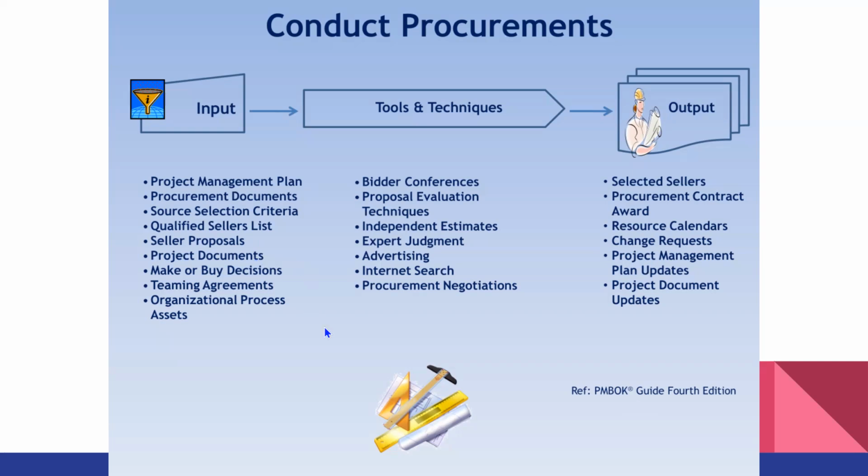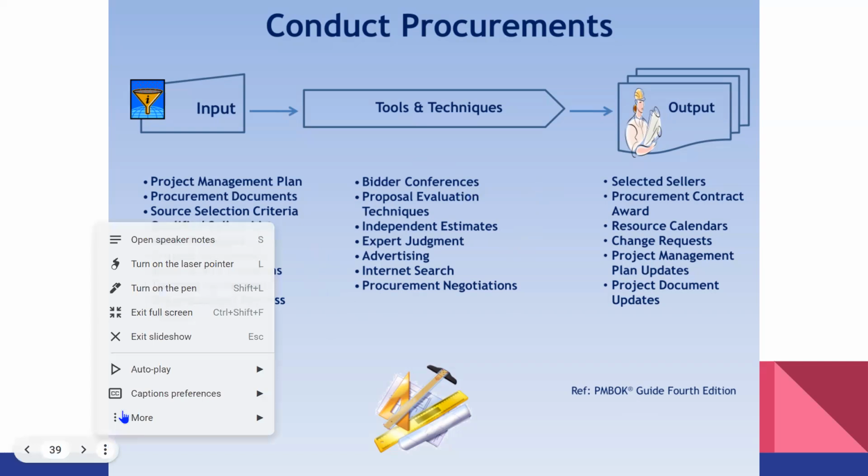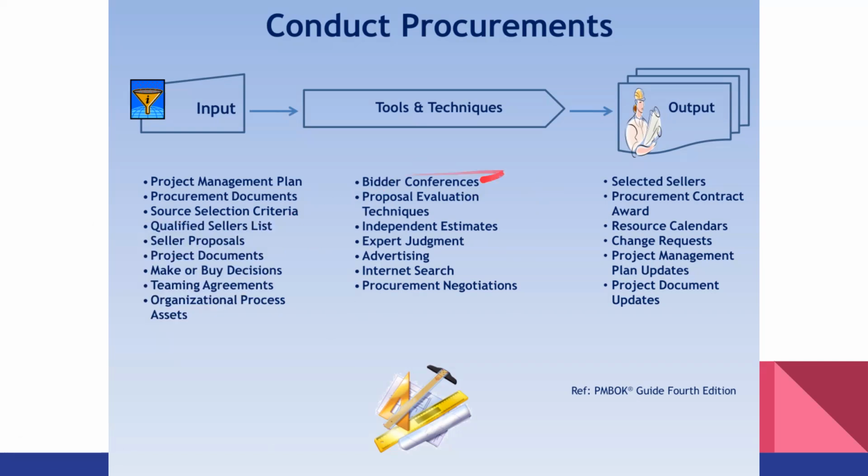And then maybe after you hold a bidders conference, a meeting with the prospective bidders, as we can see here, you will receive some kind of proposal, and you and your team will review and evaluate and make a final conclusion.